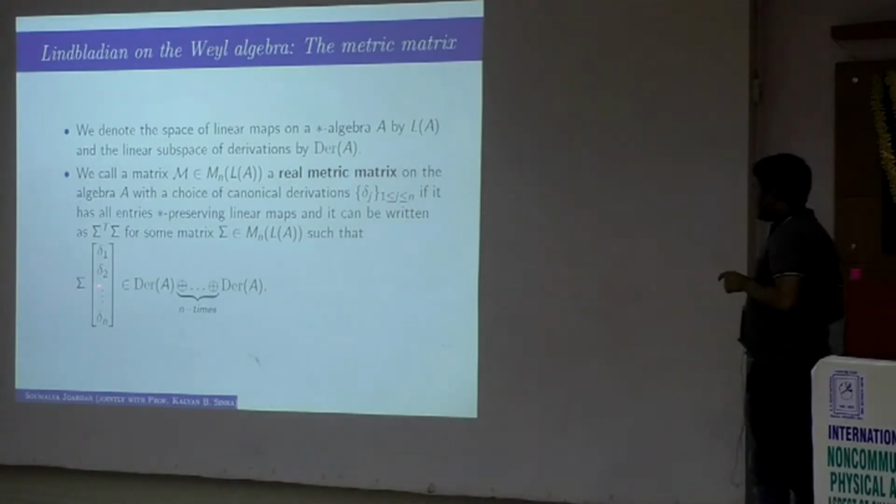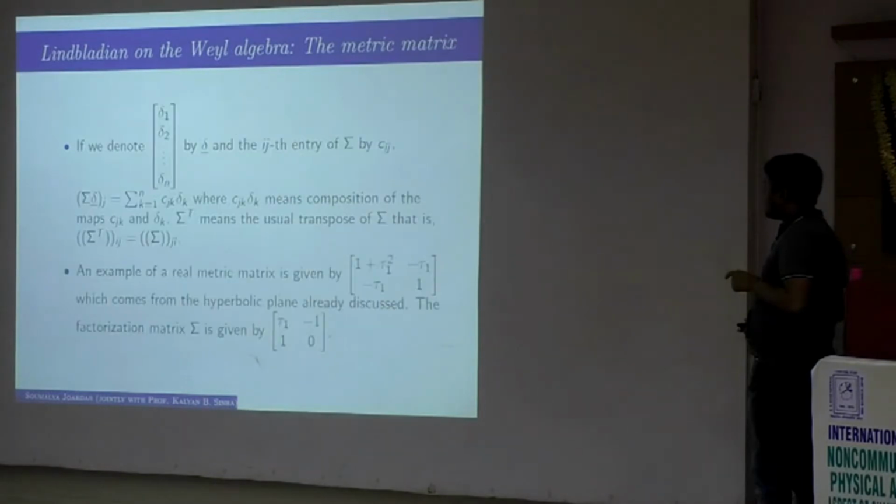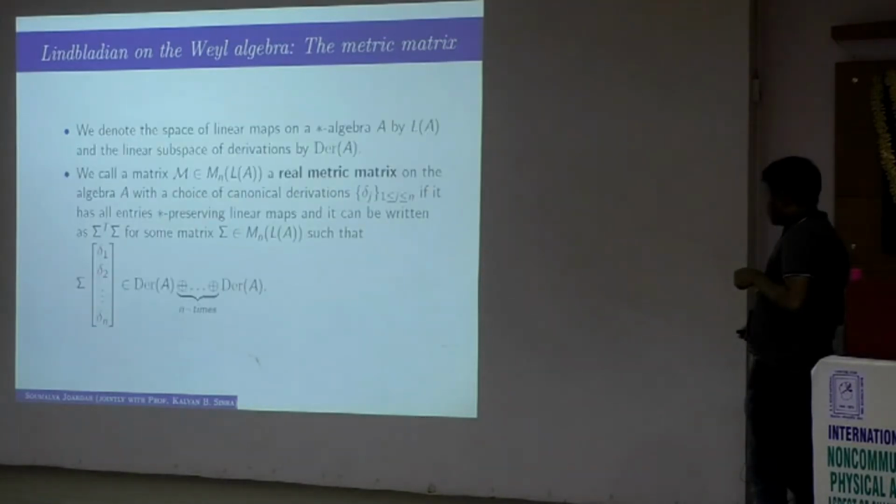So what is meant by this notation? Suppose you have this choice of canonical derivations, and any ijth entry of that matrix is given by a linear map, which we denote by Cij. Then the jth entry is summation Cjk del k, where this is composition. Remember, this is a linear map. The derivation is a linear map from the star algebra to the algebra itself, and this is also a linear map, so it makes sense to talk about composition of these two maps, and by that notation we mean this.